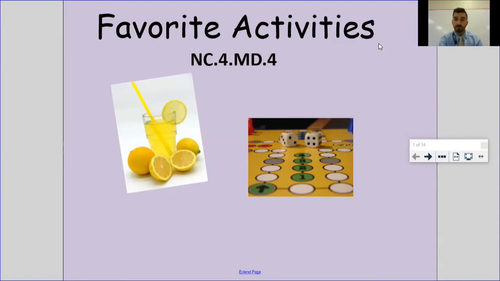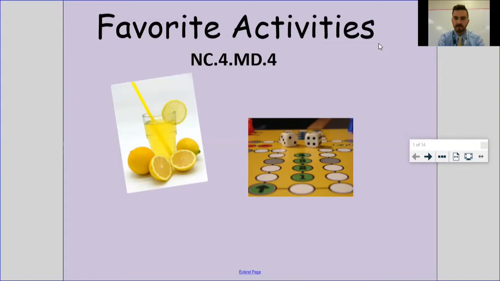But we're going to be looking at frequency tables today, which you saw in your Fantastic Five tally charts. And we're going to take data from a frequency table and put it into a bar graph, which I would assume you have probably had some prior experience with in school. I'm not as focused on making the bar graphs. I'm more focused on answering questions based off of the data, which we will get to.